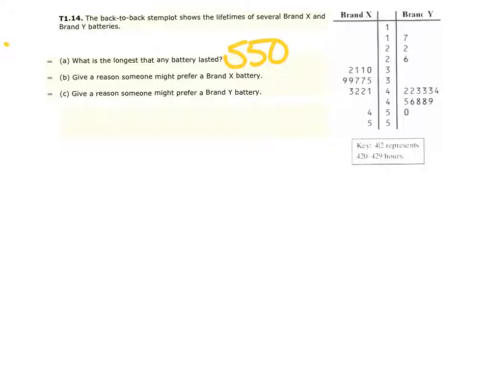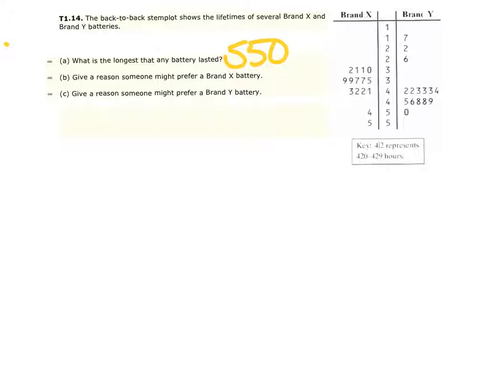Then maybe when we want to find the median, if we count this, by the way, I see that there's 15 data elements here, and we're going to have 15 data elements here. So of the 15 batteries, if I want the one in the middle or the median, I would want to find the one at 7.5. So who's sitting between element 7 and element 8, basically? So if I count that, it'd be 1, 2, 3, 4, 5, 6, 7, 8. So the median is between 370 and 390. So take the average. 380 is my median here.